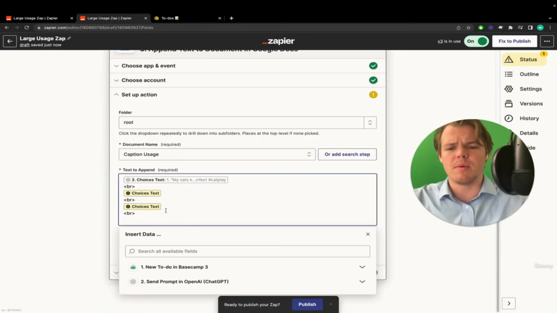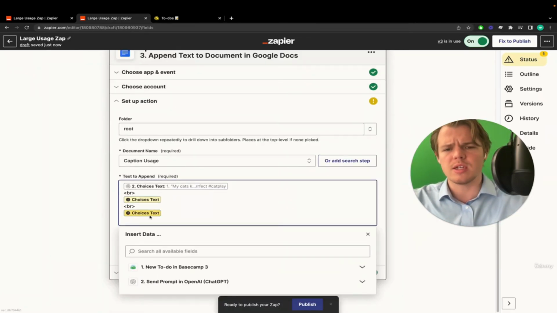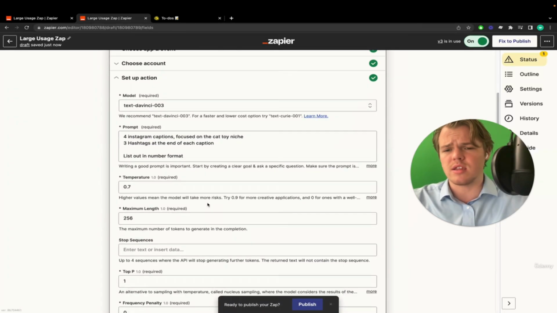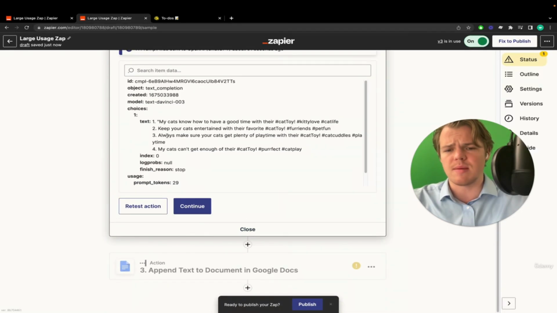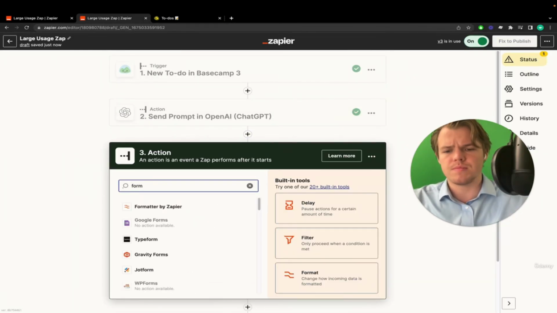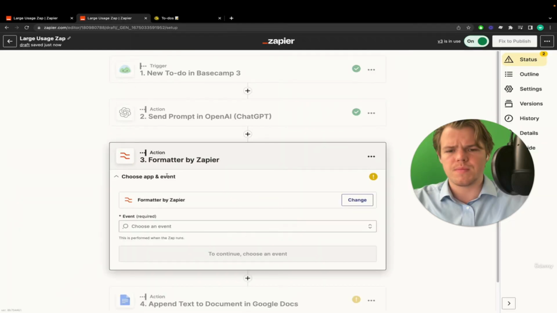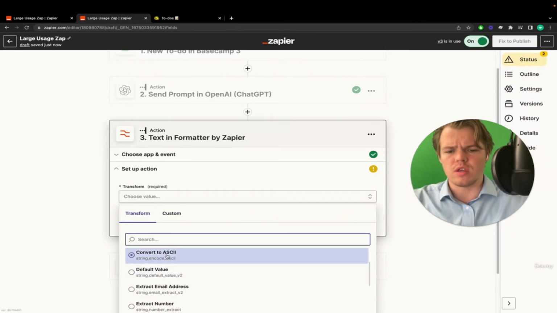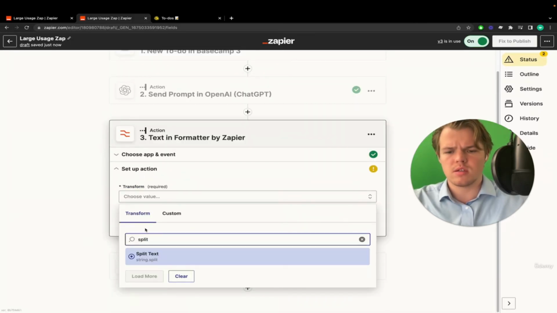But let's make this a little more advanced, and have it so that, in the context where you want to separate these into separate data points rather than just one block, this is how you would do it. You're going to come over here, go to Format. You're going to choose Text, because we're dealing with text here. And we're going to choose Split Text.